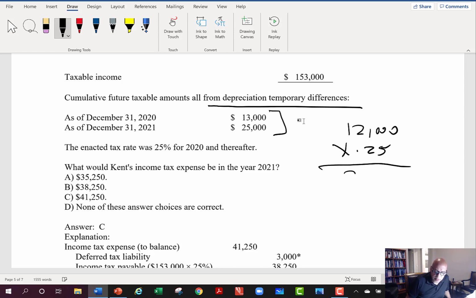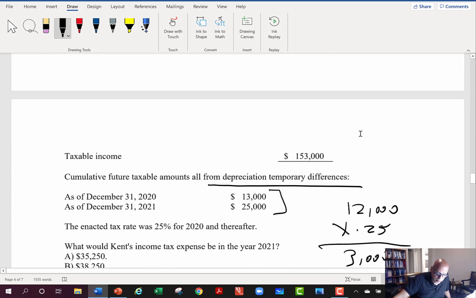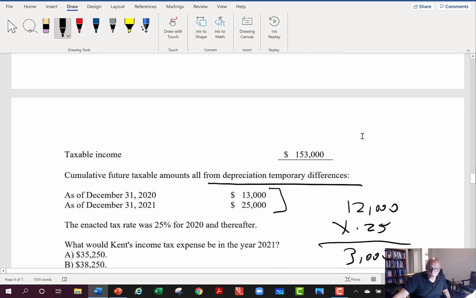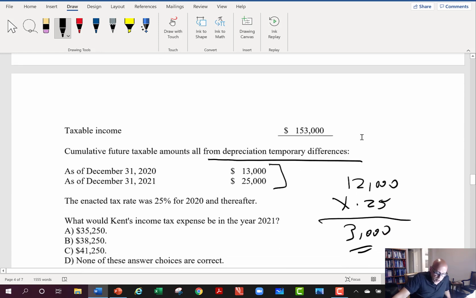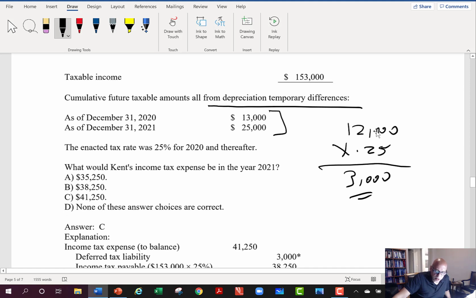So my deferred tax liability has to increase 3,000 because the depreciation I've taken for tax purposes has increased an additional 12,000 during the year, from 13 to the additional 12 that we saw up there, to bring it to this 25 now of the additional depreciation. So my deferred tax liability has gone up 3,000.